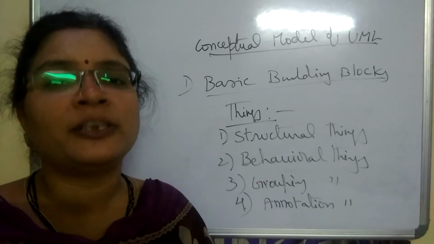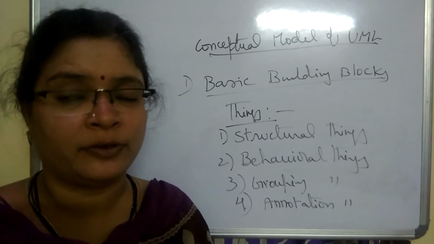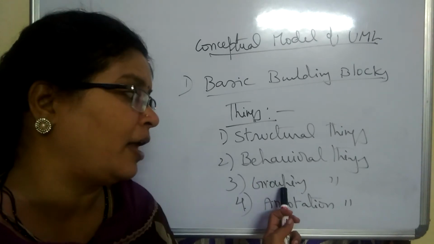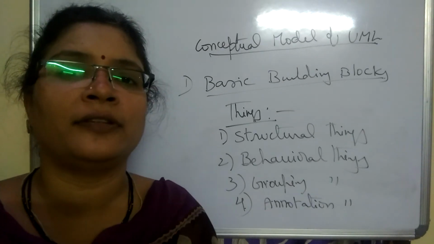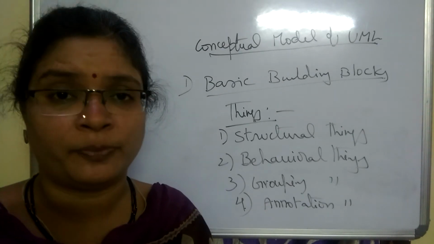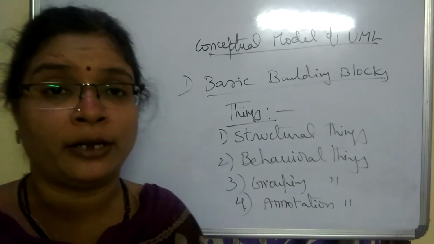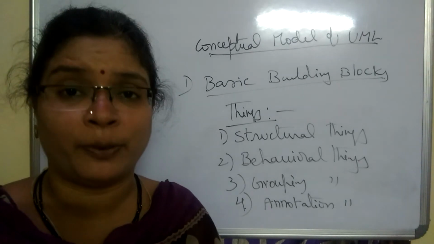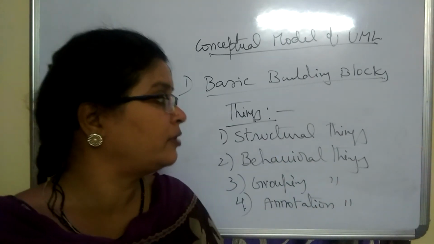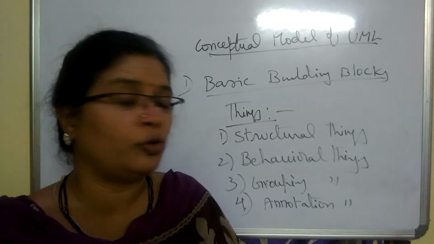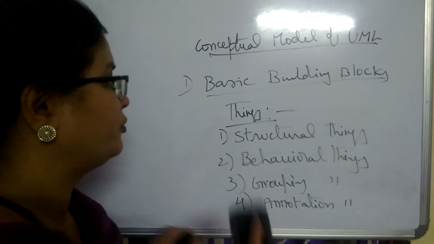The third one is the grouping thing. We are grouping some similar things at one place for identification purpose, for understanding purpose, whatever it is. Such a thing is called a grouping thing. And the final one is the annotation thing. An annotation thing is for rendering purpose, for representation purpose, for writing purpose. That means if you want to write any notes, or any rules and regulations for understanding purpose, you use some kind of annotations. So these are the four kinds of things: structural things, behavioral things, grouping things, and annotation things. First of all, we are going to talk about the structural things.